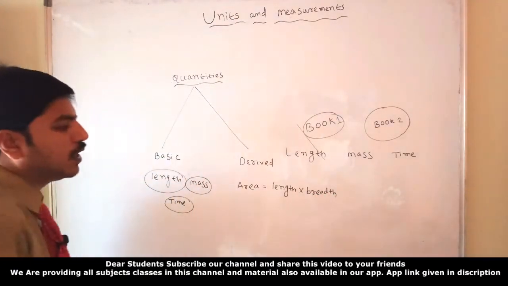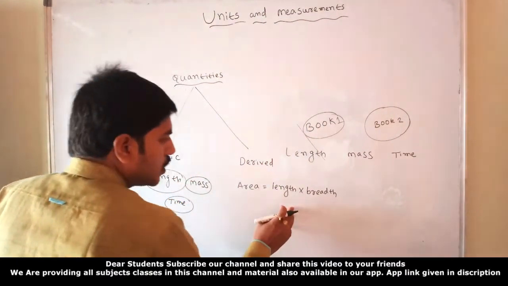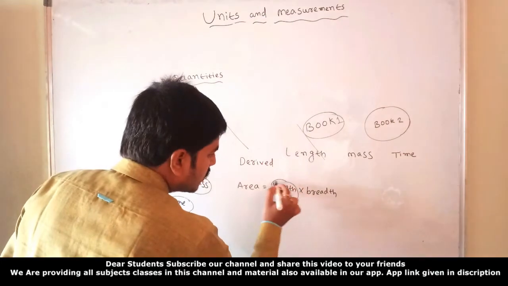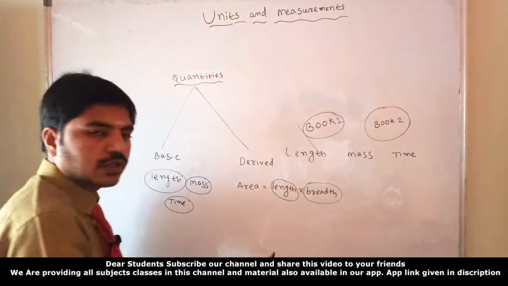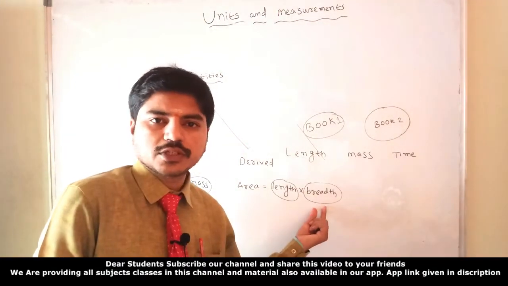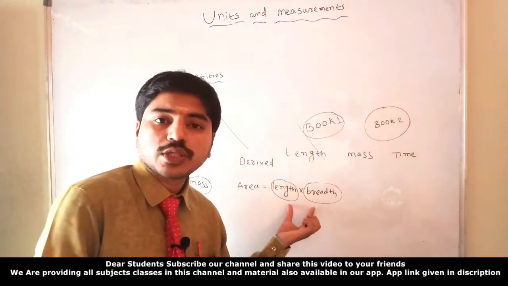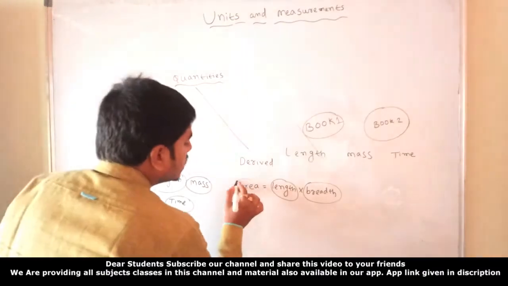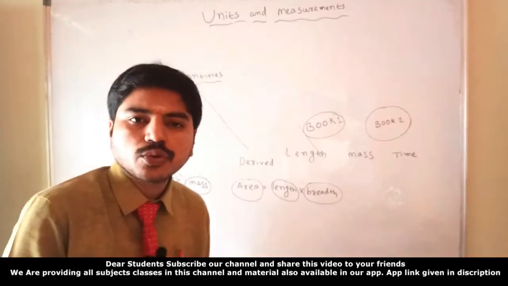Okay, so length into breadth. I'll ask one question to you. Area means length into breadth. Length is one physical quantity, a fundamental quantity, right? Breadth is also a fundamental quantity. So both length and breadth are combined, and now area is a derived quantity.